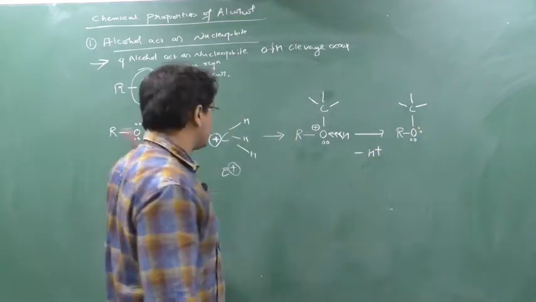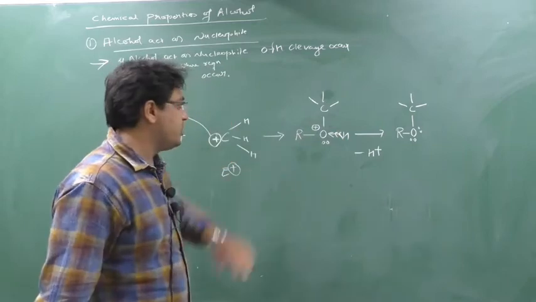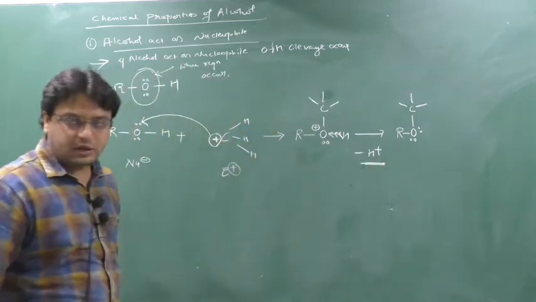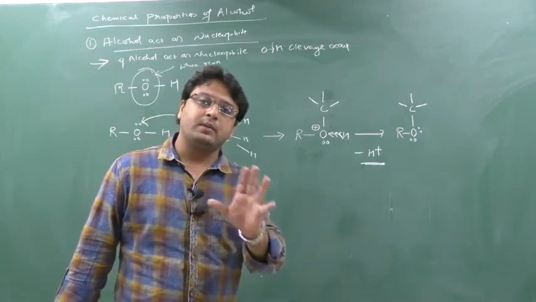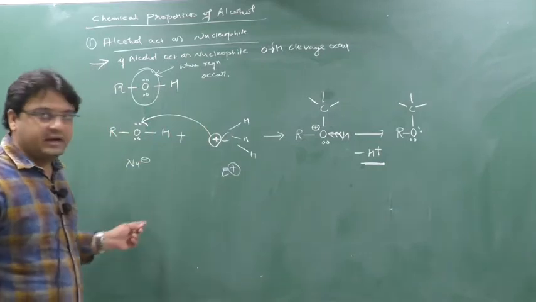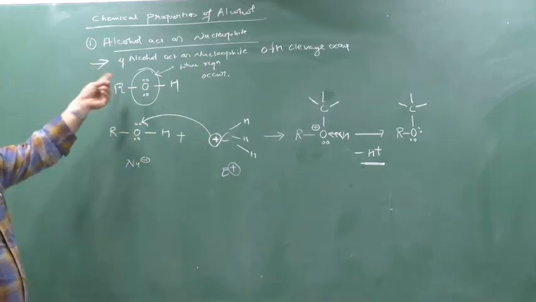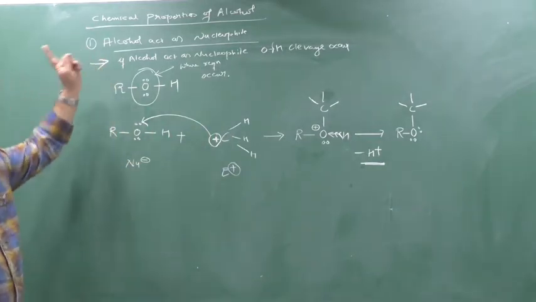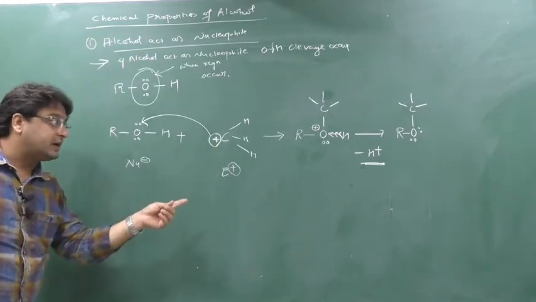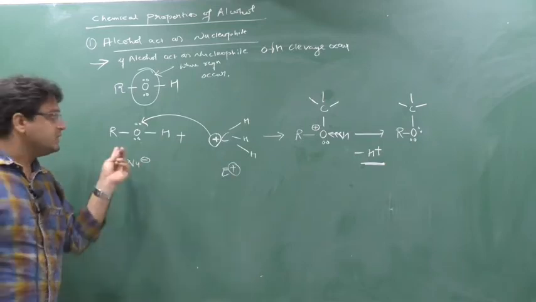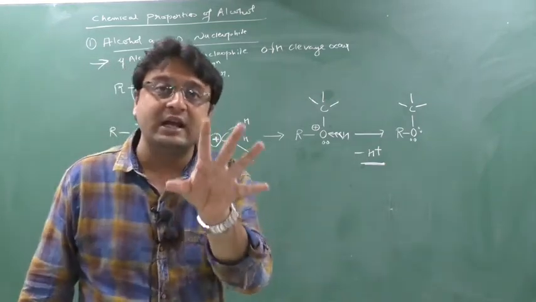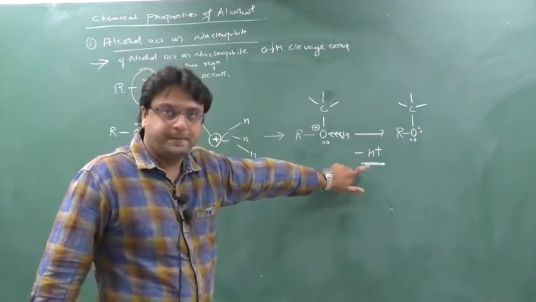And in the whole process, what are we observing? We are observing in the final step that H plus is released. Now students, any compound that releases H plus is known as what? Acid. So I can say that whenever the alcohol acts as a nucleophile, the alcohol will act as a slightly acid. This alcohol will also show slightly acidic property. That's why alcohol is slightly acidic. You can see it is proved here.